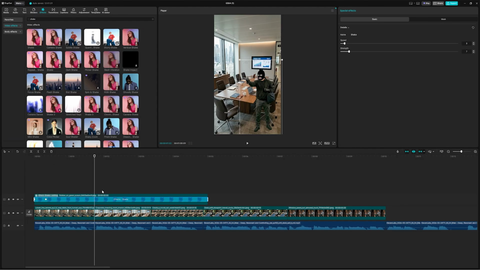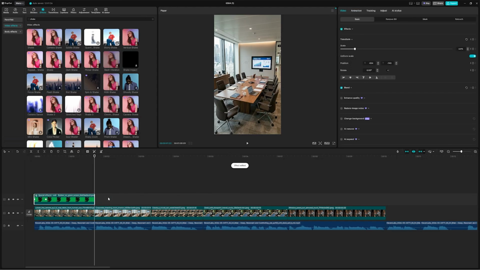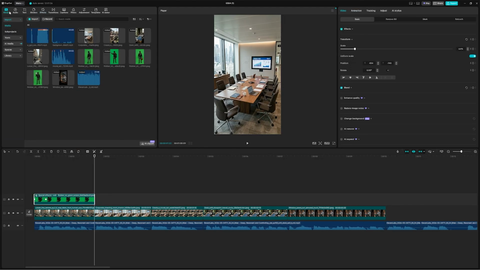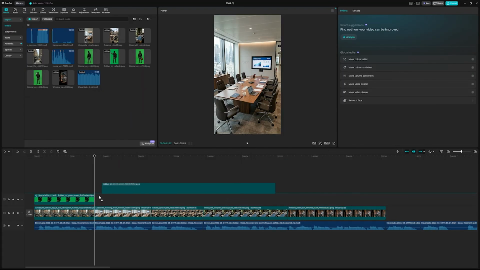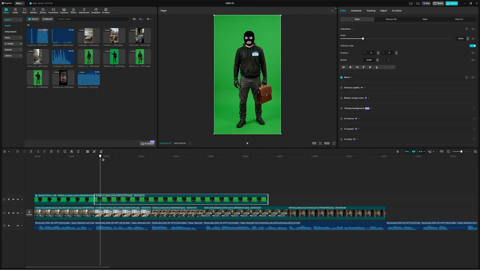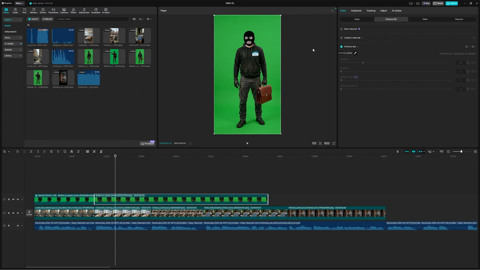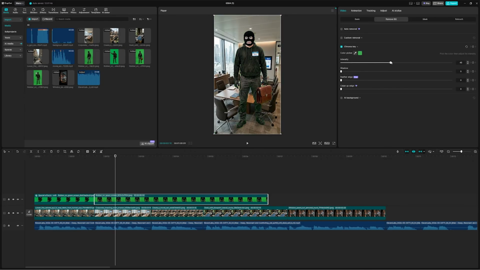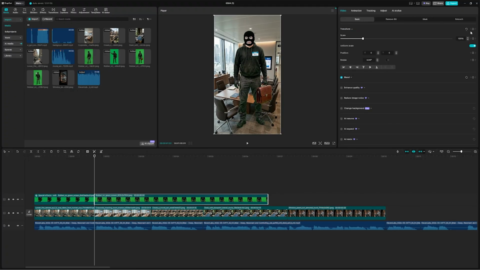Now let's create a walking effect, since this is a super popular one you'll use when making these videos. And the job interview scene is perfect for this. So get your character that's made for the job interview and do the same green screen removal process we just done. Now to make the walking effect, position your keyframe at the start, and then scale him down a bit and also slightly out of frame like I've done here.